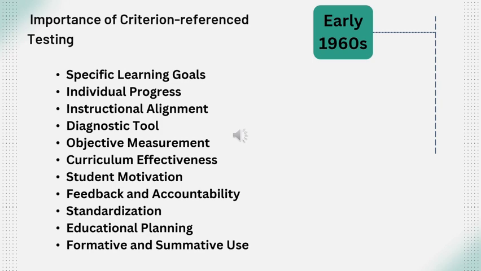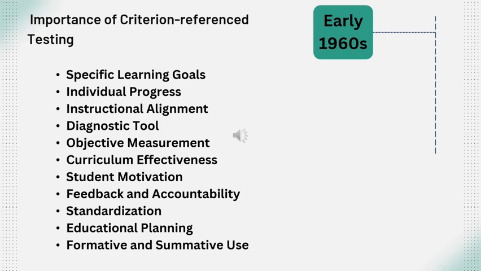Importance of criterion-referenced testing. First, specific learning goals. Criterion-referenced tests, or CRTs, measure student performance against a fixed set of predetermined criteria or learning standards, providing a clear assessment of whether specific learning goals are met. Individual progress.